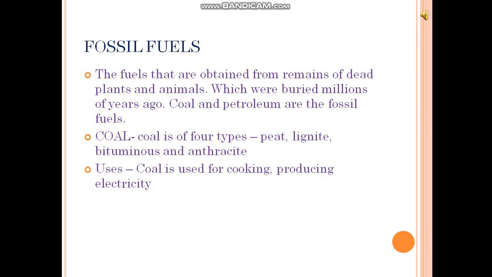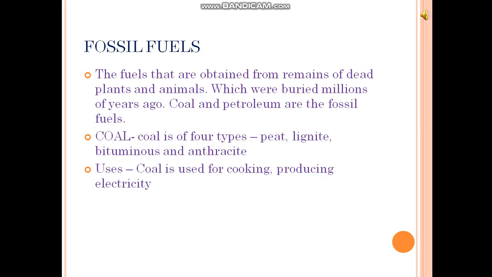Now first of all we will talk about coal. Coal is a fossil fuel. It is formed from the remains of dead plants that were buried in the earth millions of years ago due to heat from the interior of the earth and the pressure above. These dead plants change into coal, and there are many types of coal: peat, lignite, bituminous, and anthracite.